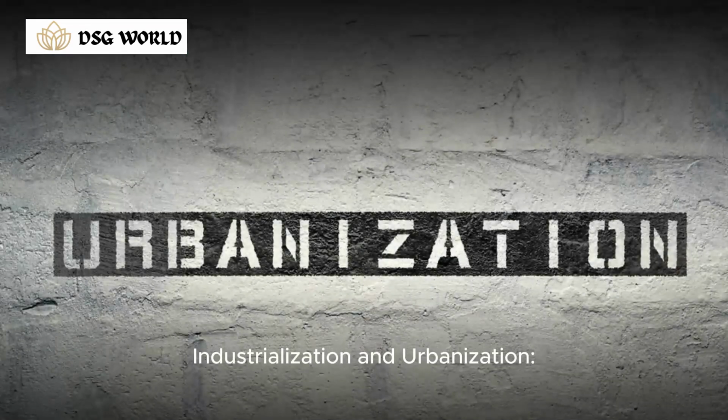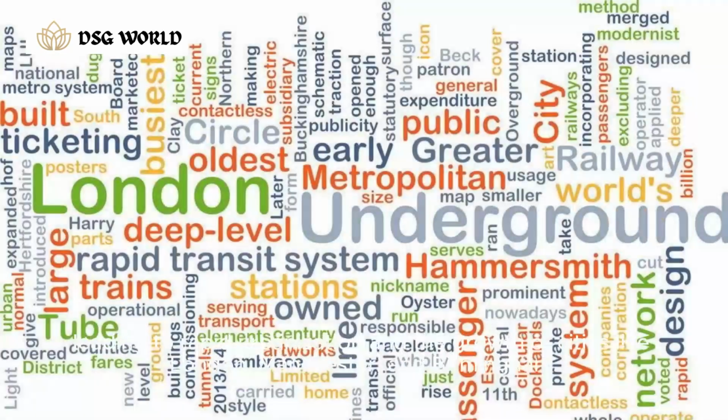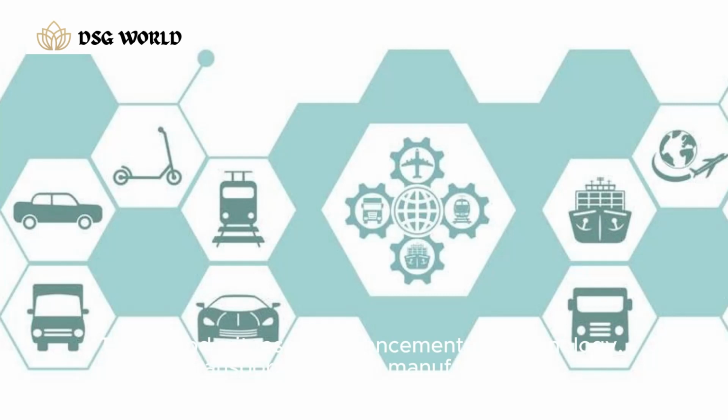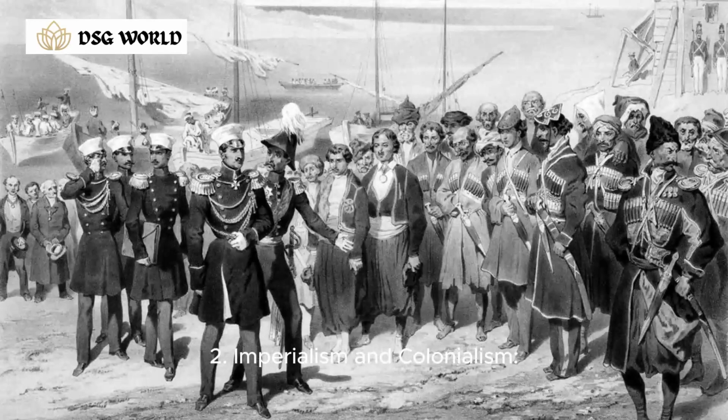1. Industrialization and urbanization. The late 19th century saw England at the forefront of the Industrial Revolution, leading to rapid urbanization and the growth of cities like London, Manchester, and Birmingham. This period witnessed advancements in technology, transportation, and manufacturing, which fueled economic growth but also led to social inequalities and labor struggles.